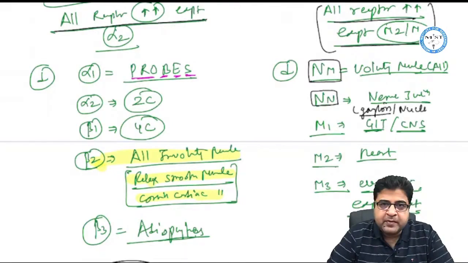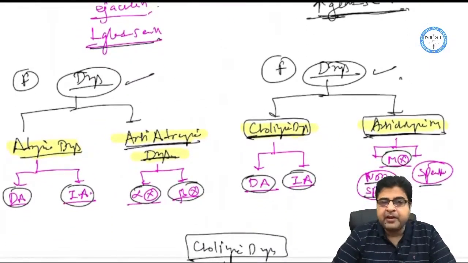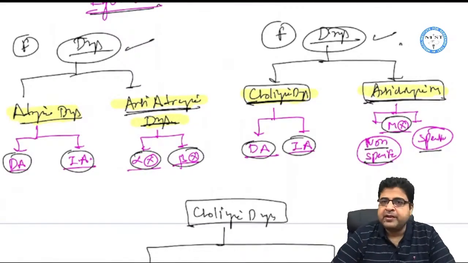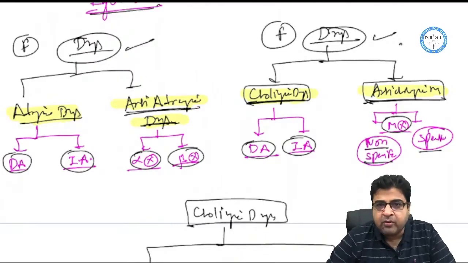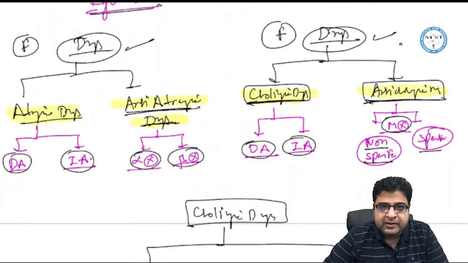So where we have the presence of this nerve and nerve junction, now we have some drugs which will act on the sympathetic and parasympathetic system. So we have 2 types of medicines which will act on both parasympathetic and sympathetic system. The drugs which act on the parasympathetic system, we can call them cholinergic drugs and anticholinergic drugs. Similarly, the drugs of the sympathetic system, we call them adrenergic drugs and anti-adrenergic drugs, right?